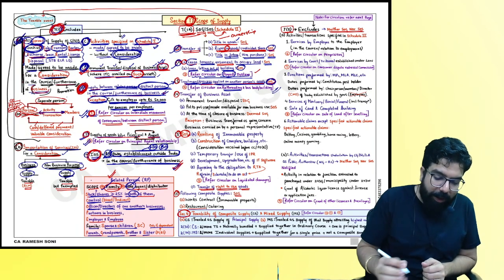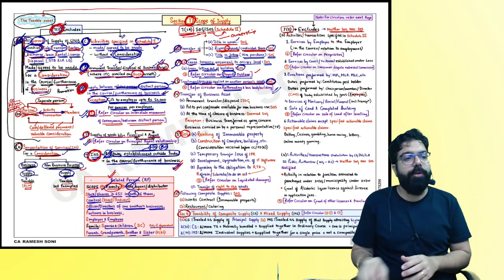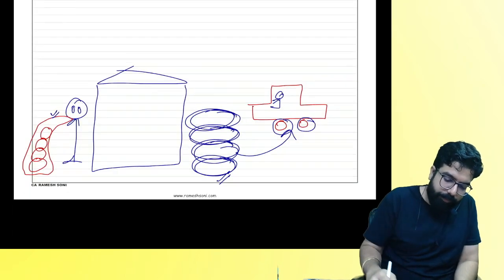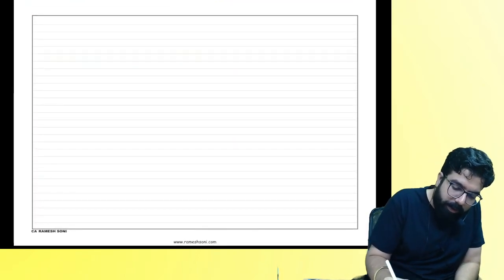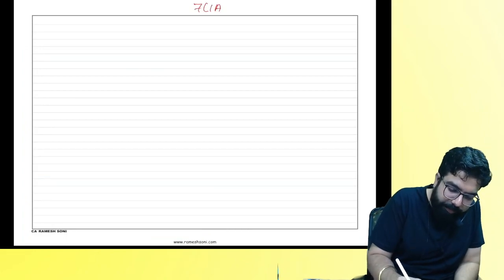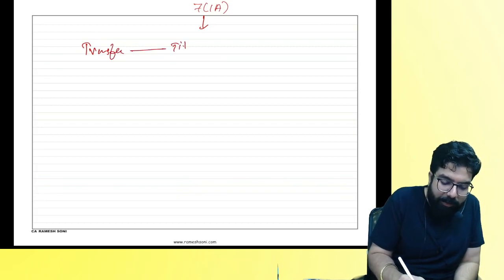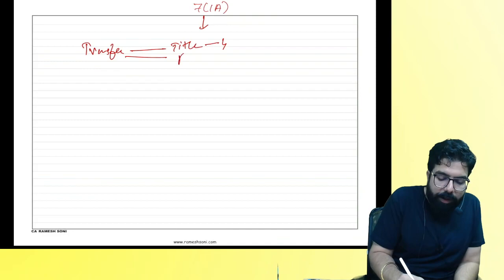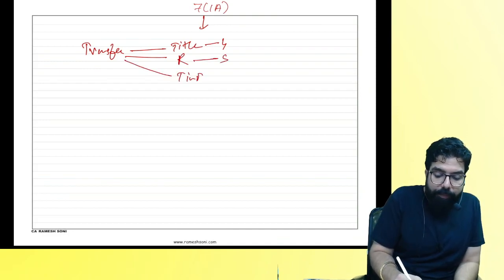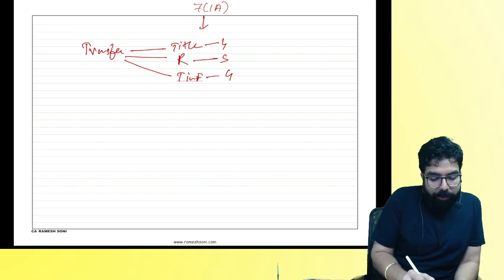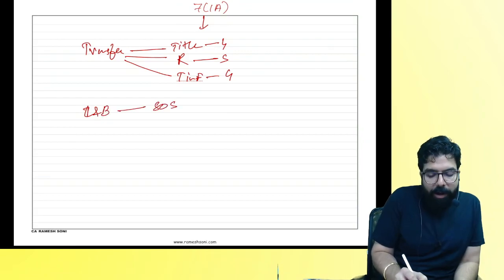People, tell me one thing. What are the three paragraphs I've told you till now? Section number 7.1.A: if there is a title, goods, service, transfer of title in goods. Second one, land and building lease, letting out is always supply of service.